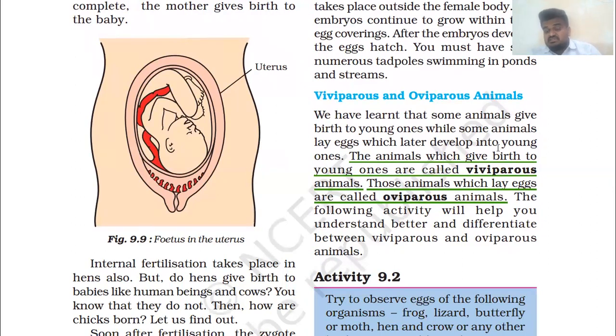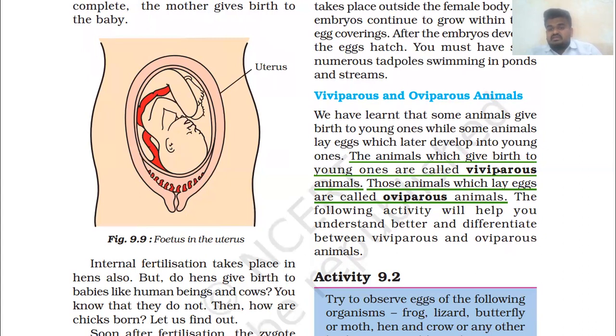So the animals which give birth to young ones are called viviparous animals. Is that clear? It's a very slight difference: animals which give birth to young ones are called viviparous, and those animals which lay eggs are called oviparous animals.